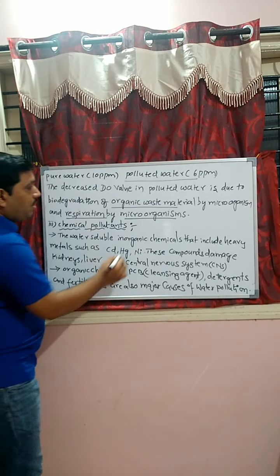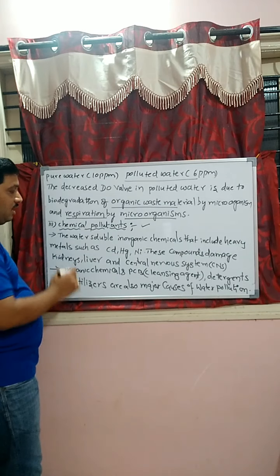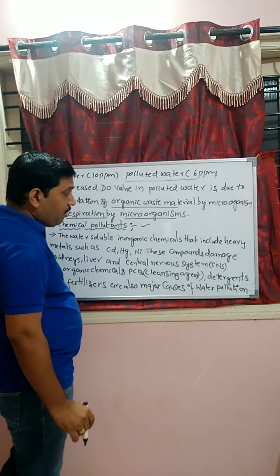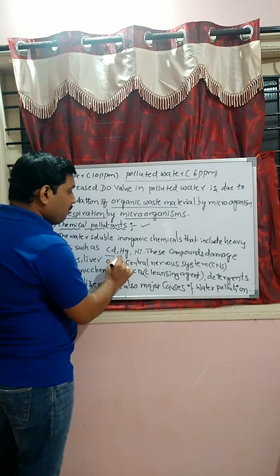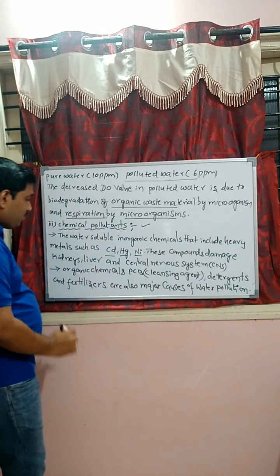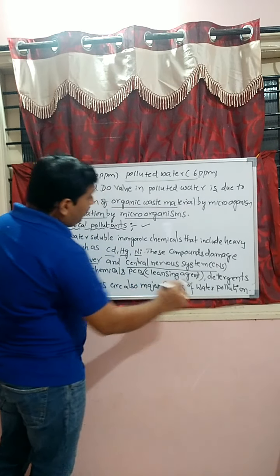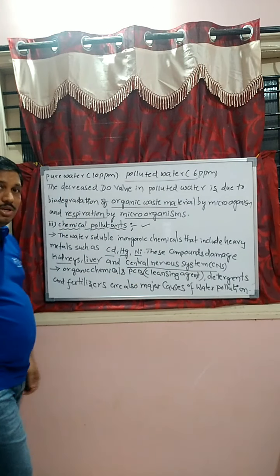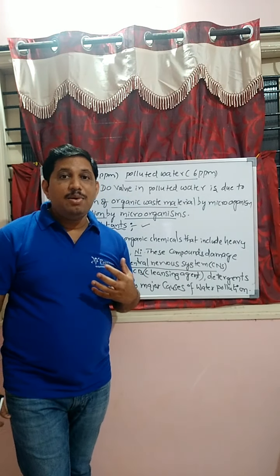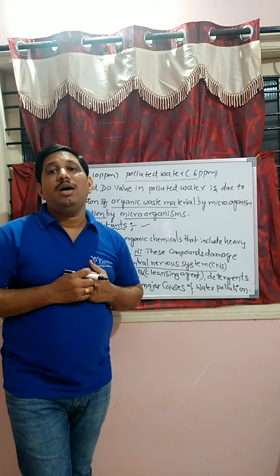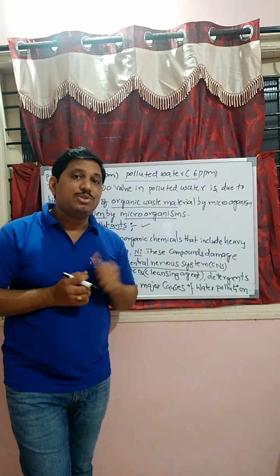Next one, students, third factor, chemical pollutants. The water soluble inorganic chemicals that include heavy metals such as cadmium, mercury, nickel. These compounds damage the kidneys, liver and central nervous system. A very interesting point, students. We know that water is called the universal solvent. It has the ability to dissolve most of the inorganic compounds and some organic compounds also.